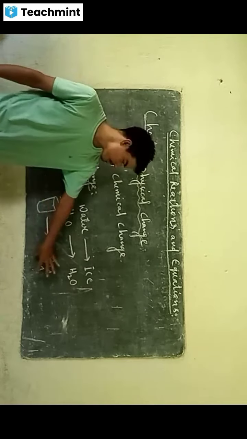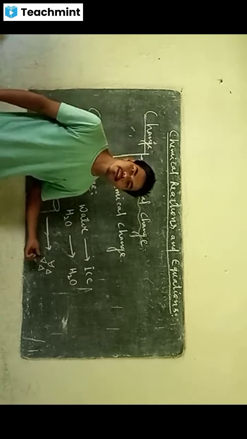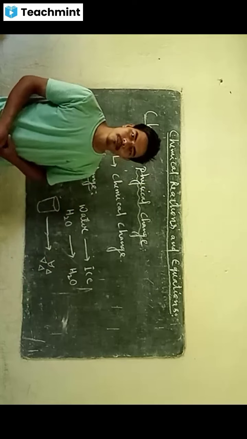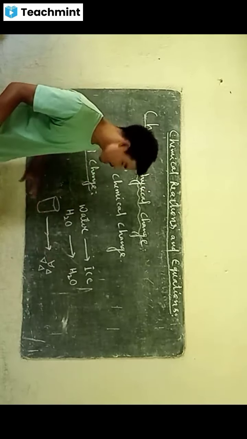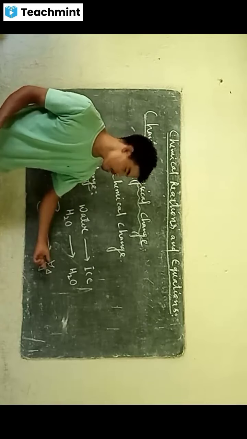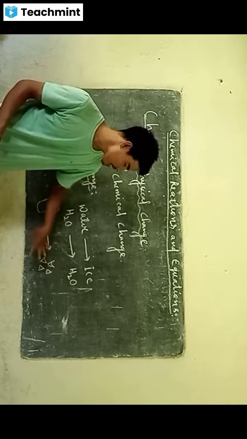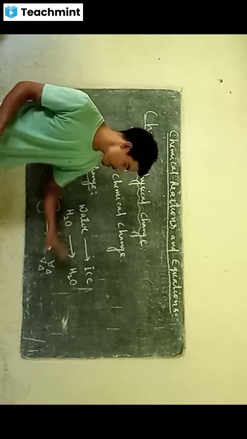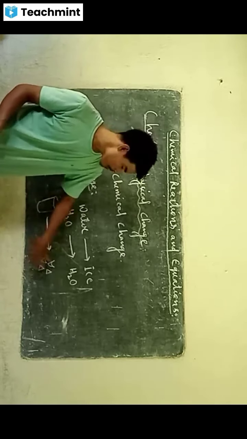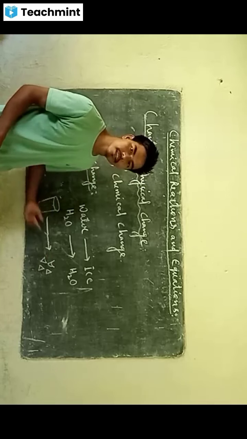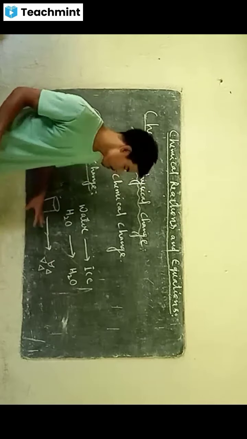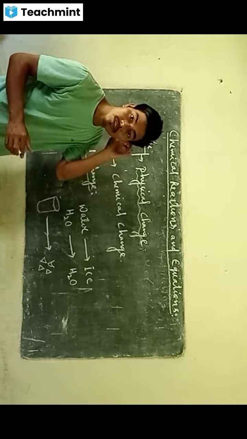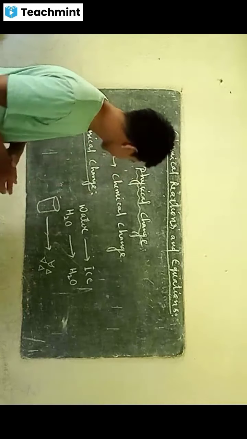When it is broken into pieces, it looks like this, right? But the properties of the glass before change and after change remain the same. It is transparent. So this is physical change.